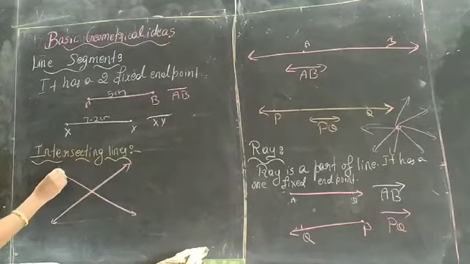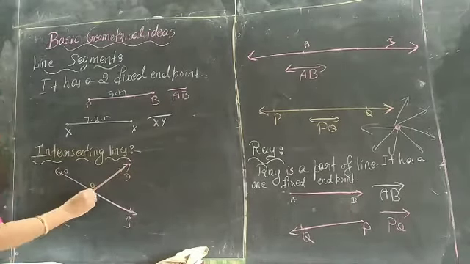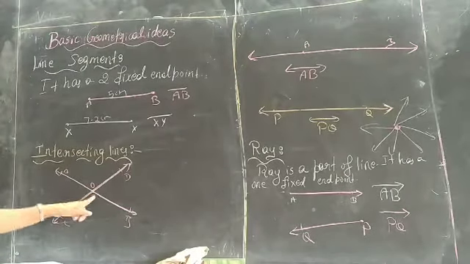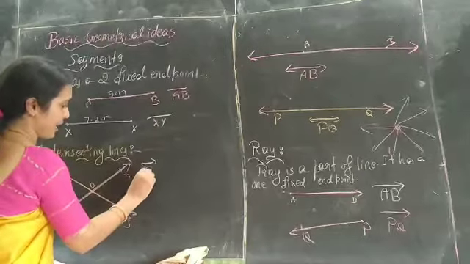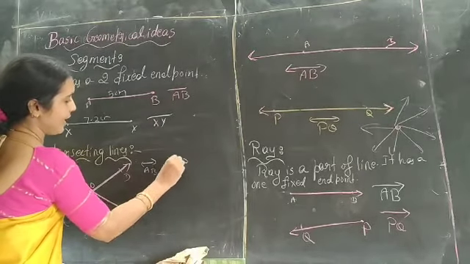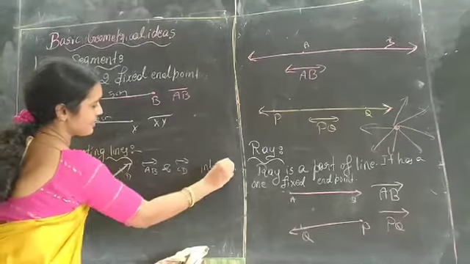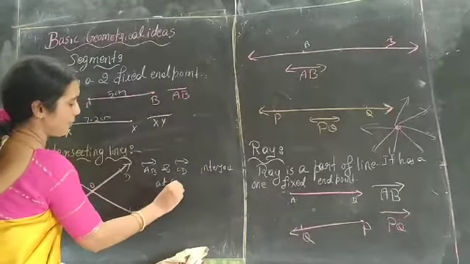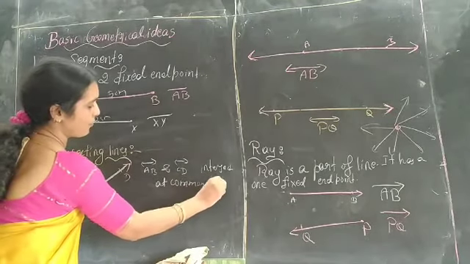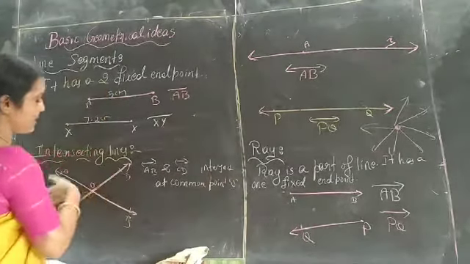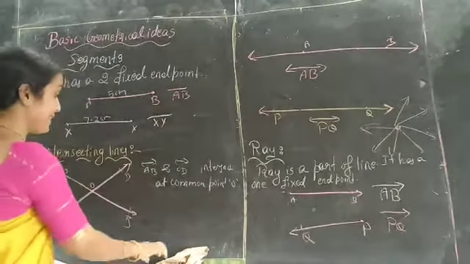See these two lines A, B, C and D. These two lines meet at a common point O. So we can consider line AB and line CD intersect at common point O. Both lines intersect at common point O. This is called intersecting lines.